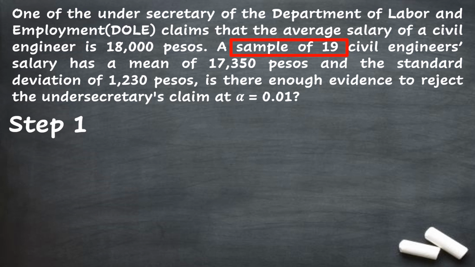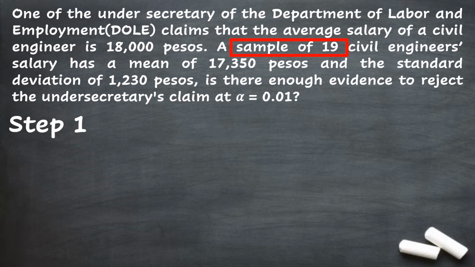hypotheses. So in the first statement, it is said that one of the Undersecretary of the Department of Labor and Employment claims that the average salary of a civil engineer is 18,000 pesos. So it is a researcher's claim, but the researcher's claim is that the salary is equivalent to 18,000 pesos. So because of the term that is 18,000 pesos, the concept is under equality.